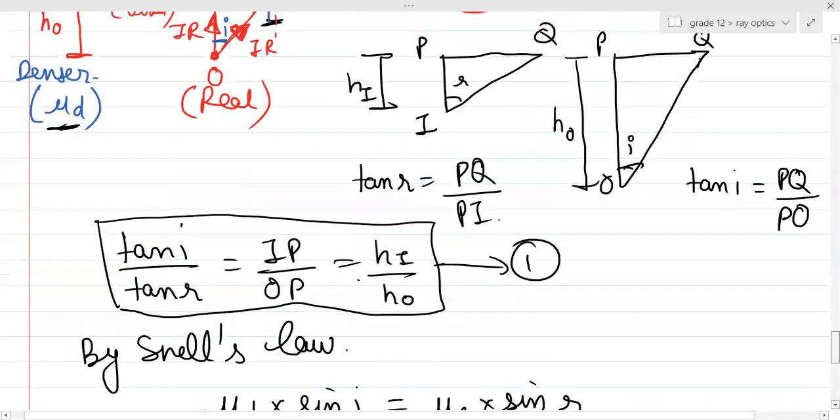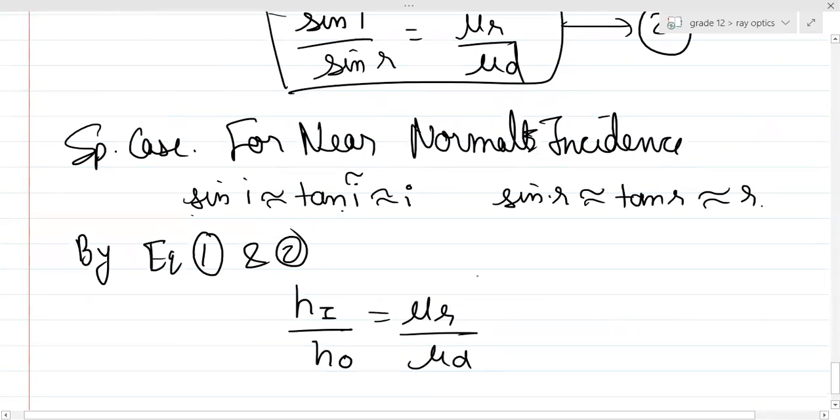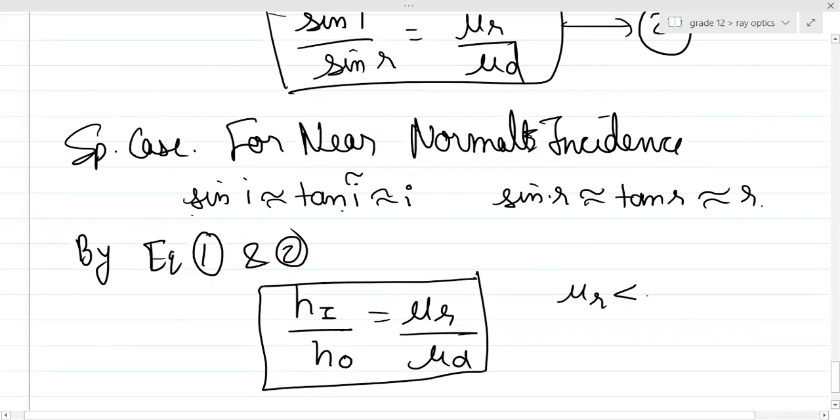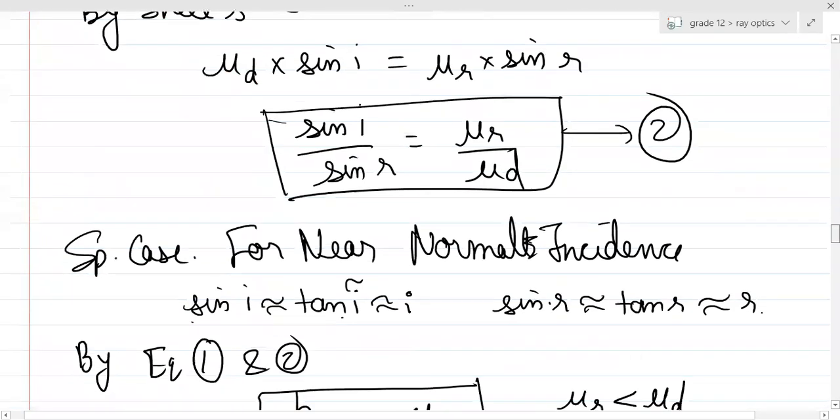I can combine them together, right? So basically, from here, hi by ho will become equal to mu r by mu d. Can you see over here, mu r is less than mu d. That implies hi will also be less than ho, and that is clear from the diagram. Can you see hi was smaller as compared to ho? Okay? Is it clear? Yes, sir.